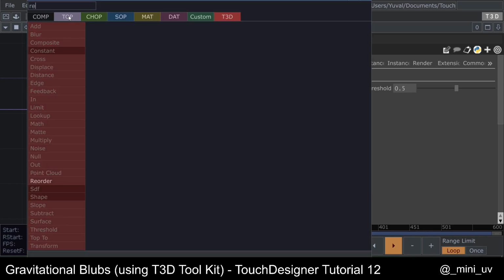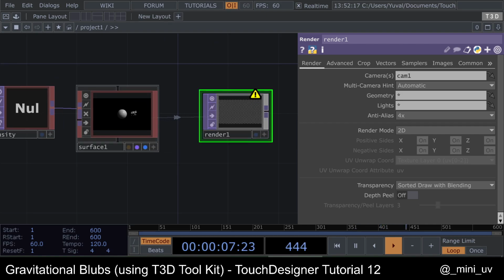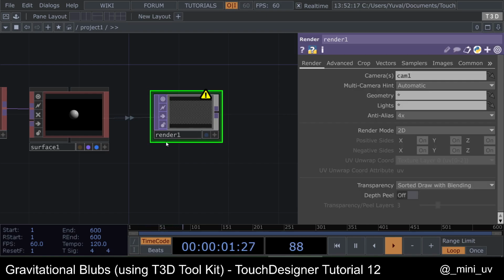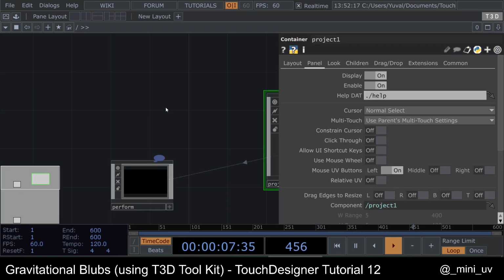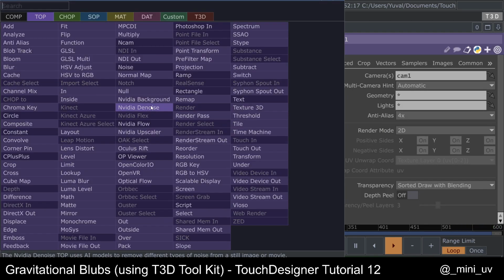Let's add the render TOP. The surface operator acts like a geo. It's actually a geo. So the render takes it, and we can also add an out.